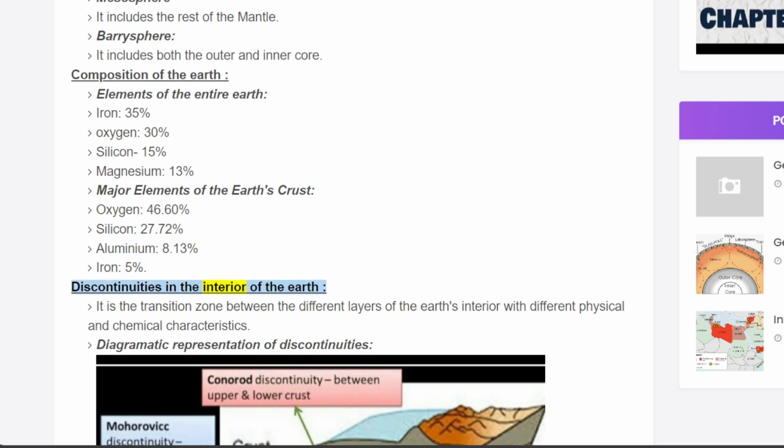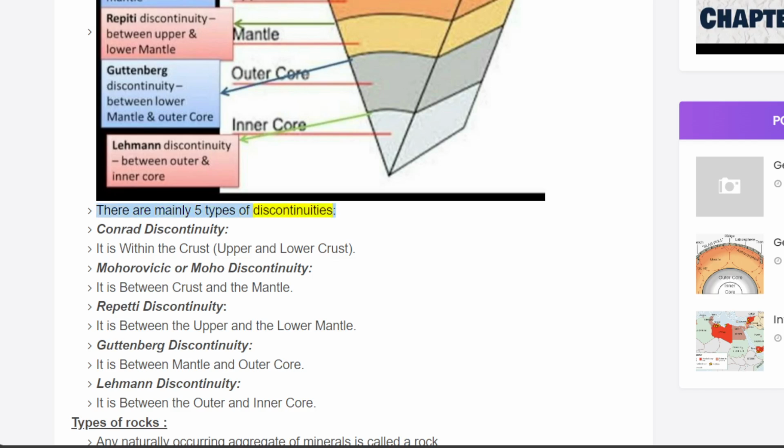Discontinuities in the interior of the Earth. It is the transition zone between the different layers of the Earth's interior with different physical and chemical characteristics. Diagrammatic representation of discontinuities. There are mainly 5 types of discontinuities. Conrad discontinuity. It is within the crust, between the upper and lower crust.